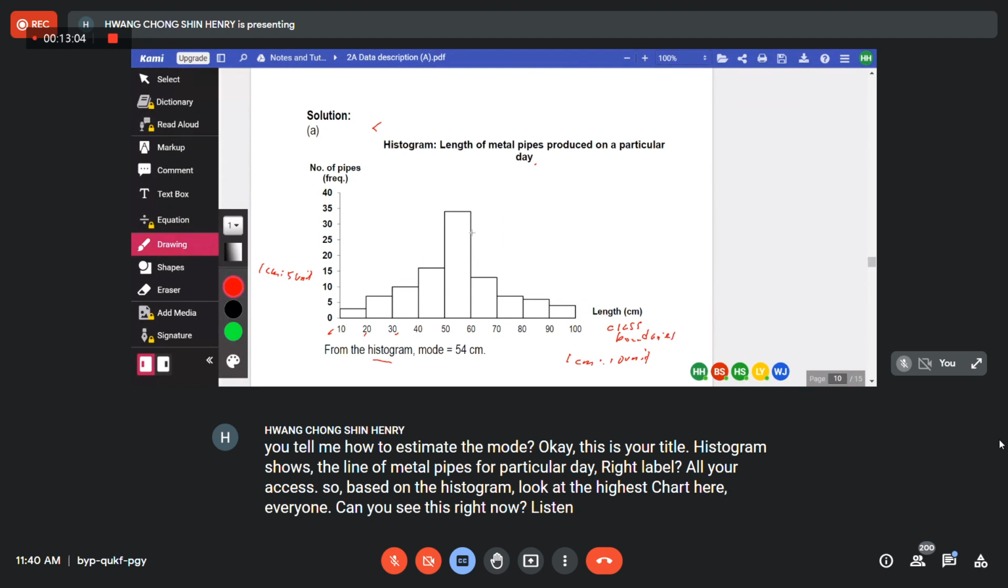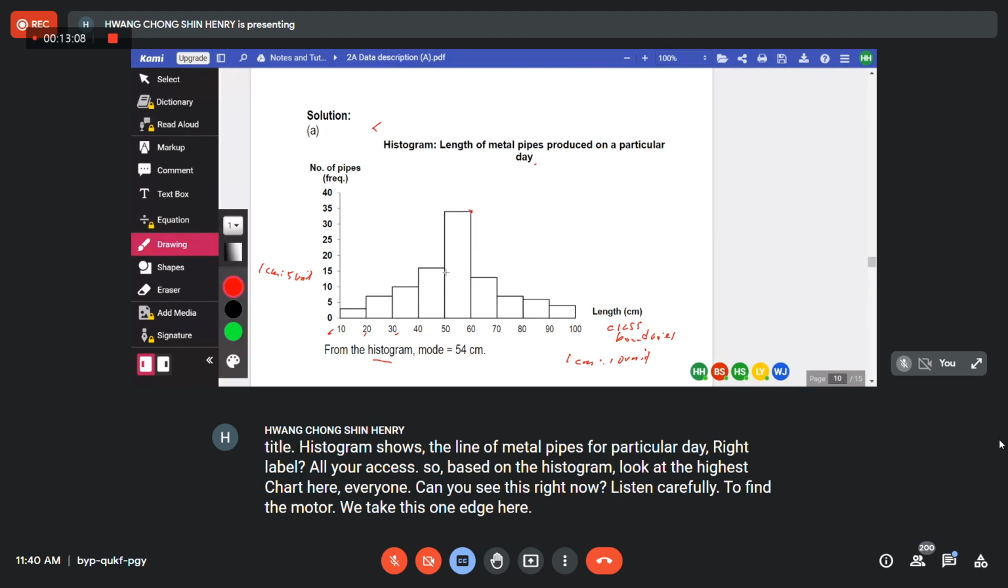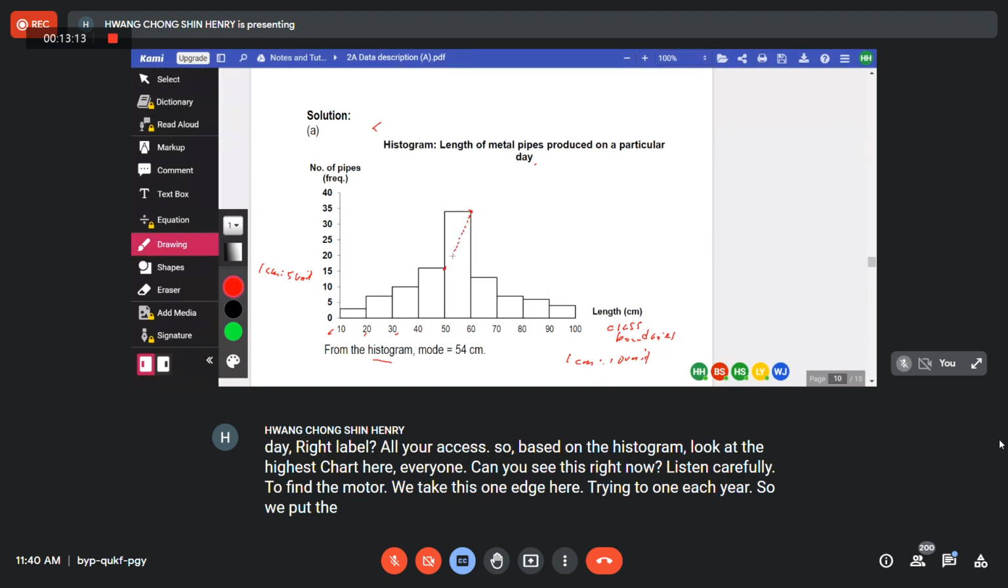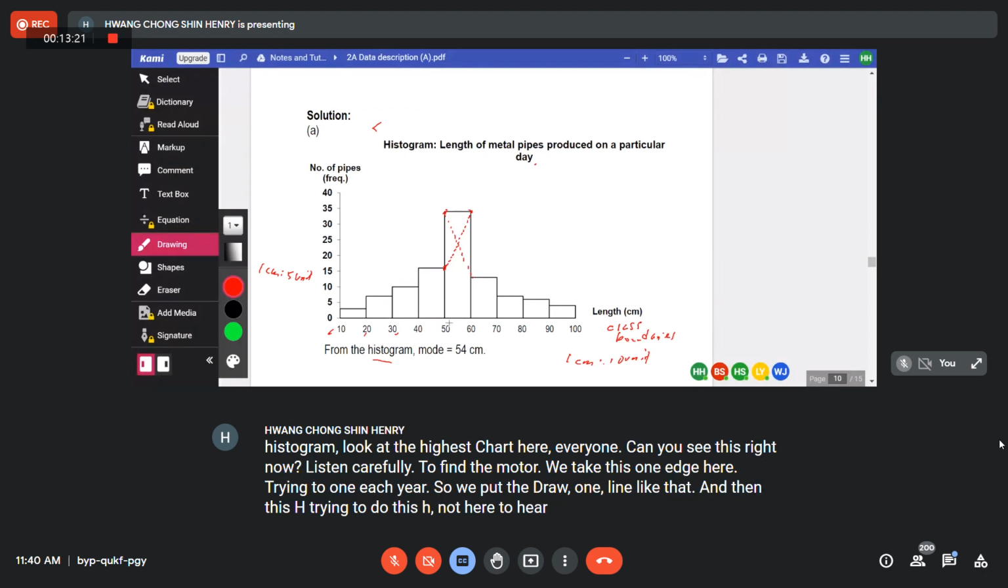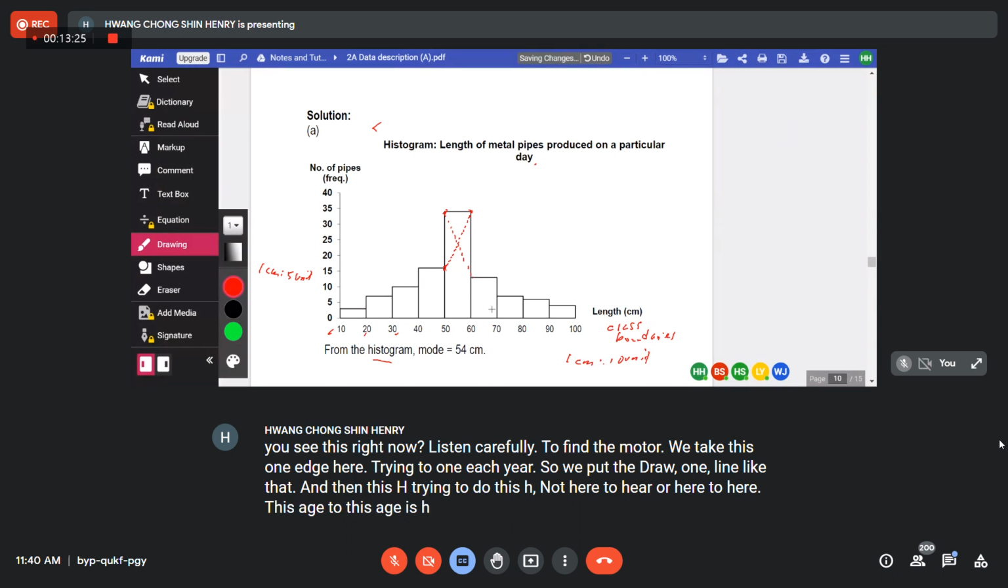Listen carefully. To find the mode, we take this one edge here, join to one edge here. So we draw one line like that, and then this edge join to this edge. Not here to here or here to here. This edge to this edge. This edge to this edge. Okay? I see some people, they join here wrong.